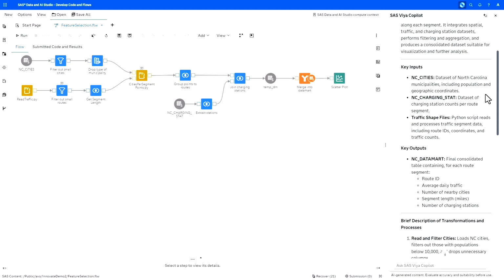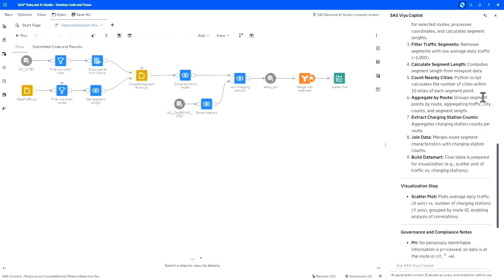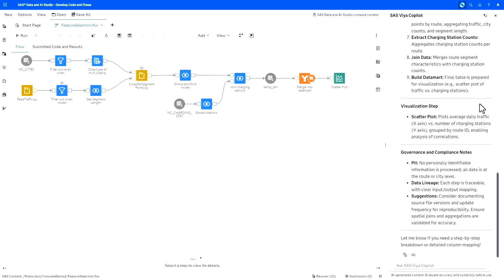Then Copilot summarizes key inputs and key outputs of this program: the Snowflake table, the Python program, and then also the output in Snowflake. And then it also provides additional information, some suggestions for PII, data lineage, and so on. And now we have a good impression about our flow. We know how we can use this, and we know how we can improve this flow further. This is the capability of flow explanation.